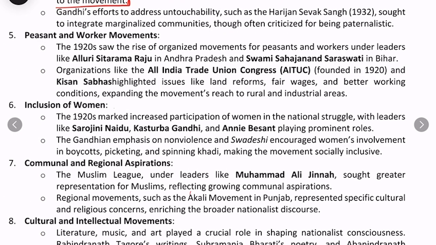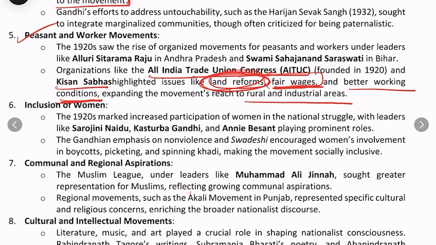Apart from that, the peasant and worker movements were also there, for example the All India Trade Union Congress and Kisan Sabhas. They highlighted issues like land reforms, very important, fair wages, correct, and better working conditions in industries or companies. That helped expand the movement's reach to rural and industrial areas.